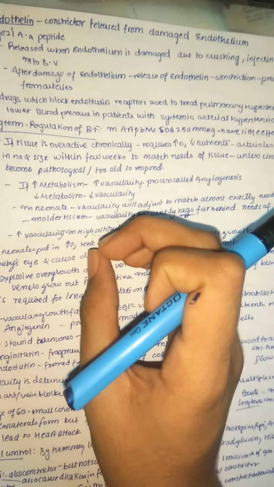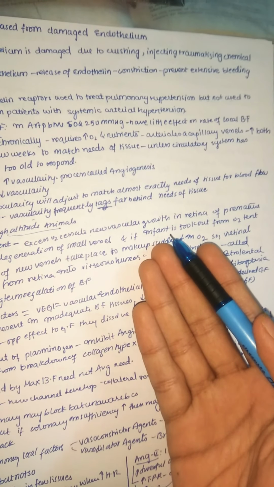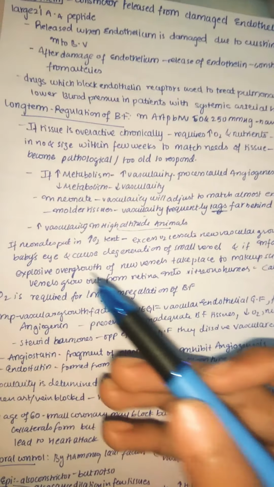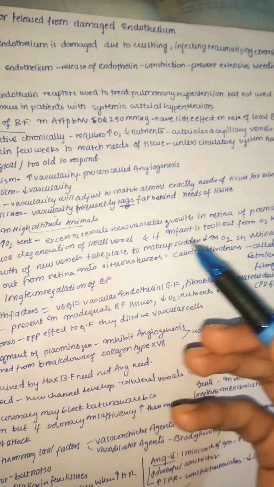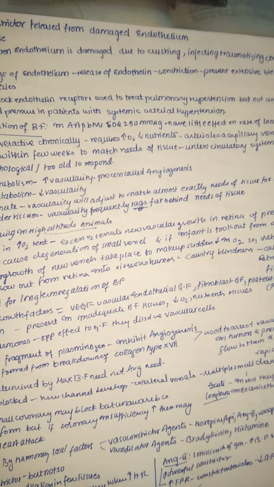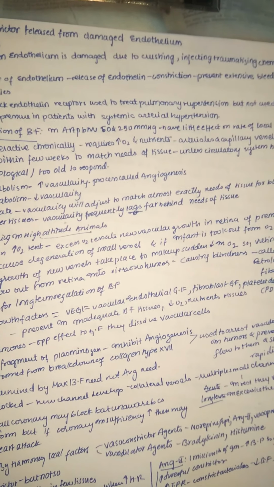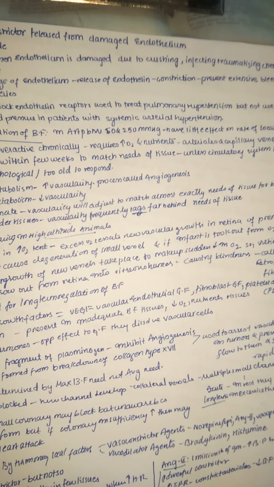when the infant is put in the oxygen tent, because of excess oxygen there is low growth of the vascular system. Whereas if the infant is now taken out from the oxygen tent, then there is explosive overgrowth of new vessels to make up for the sudden decrease in oxygen. So if we take this infant from an oxygen rich area to an oxygen poor area, then what does his body do to compensate?